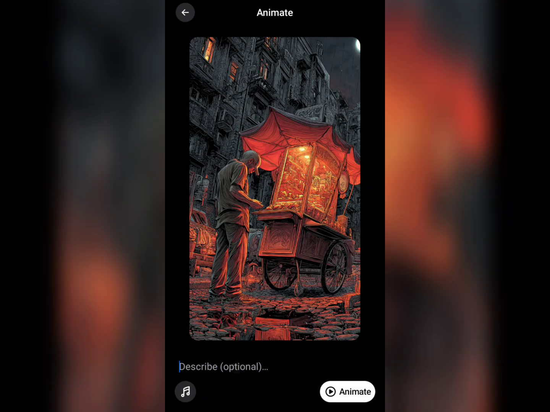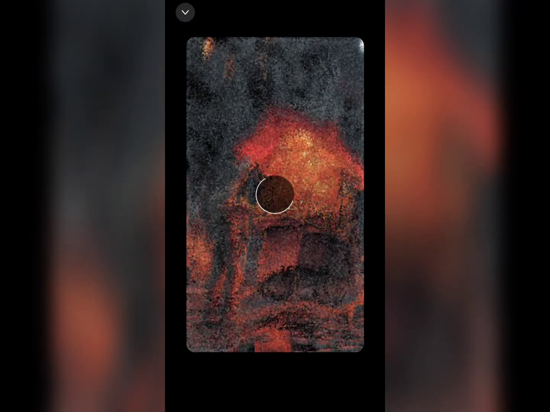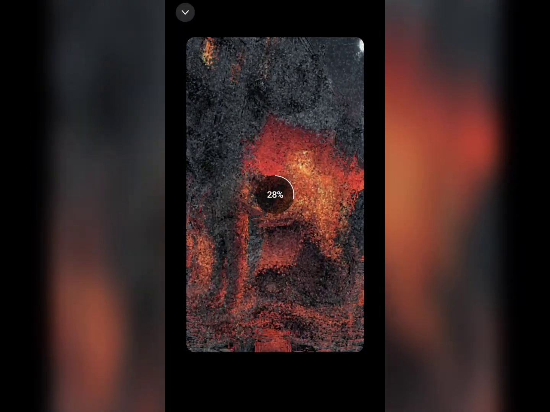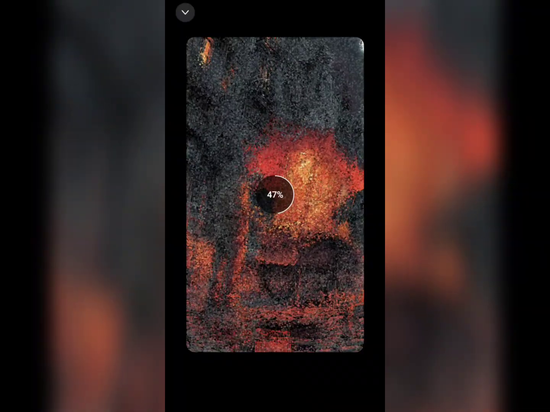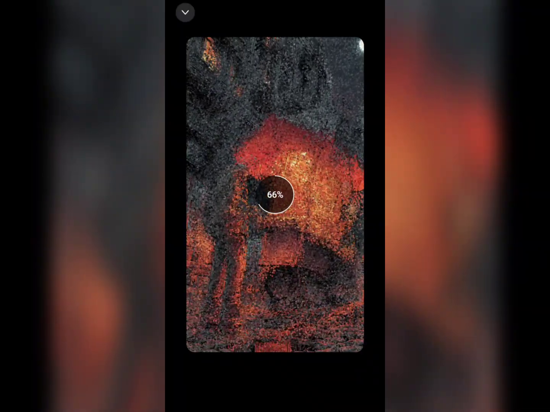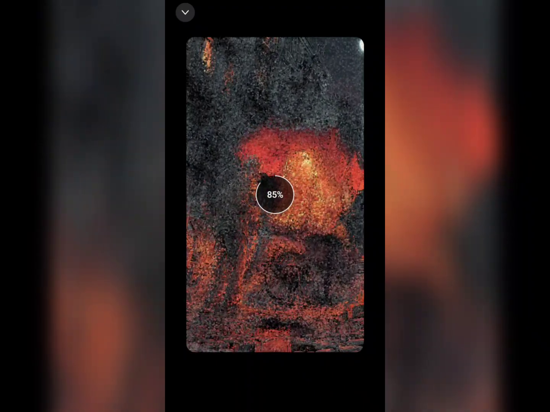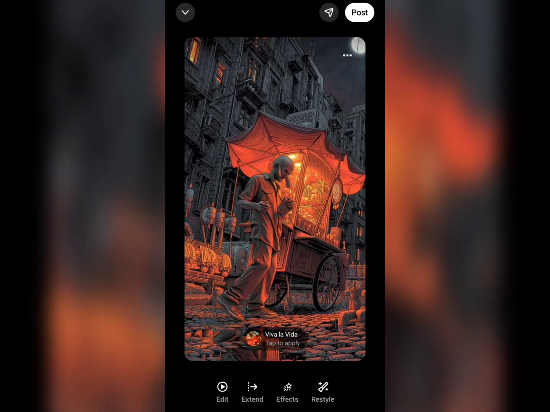As well, you can tap on the animate option, and it will bring the image to life. And here you can pretty much enter what you want. So if you don't have anything in mind, you can just tap on animate, and it will bring the image to life for you. Very easy to use. And as you can see, it doesn't take very long to see the result after it's finished. So very powerful AI application here. As you can see, it's really very fast. So once it's finished, this is pretty much the result.